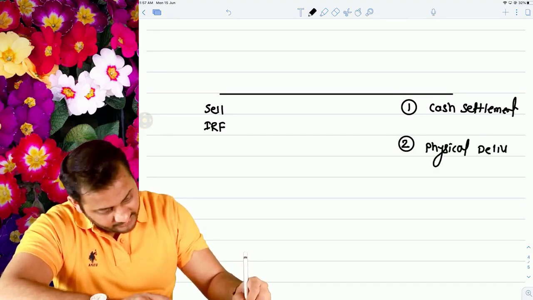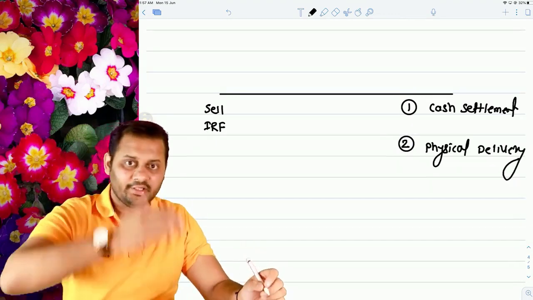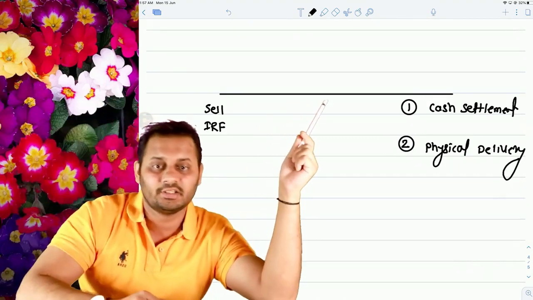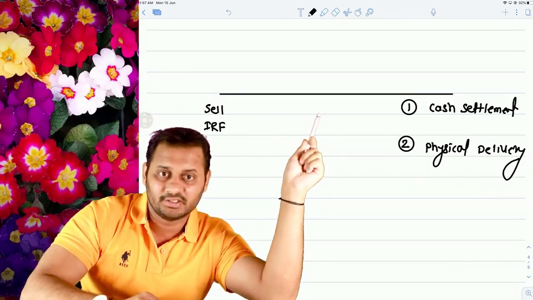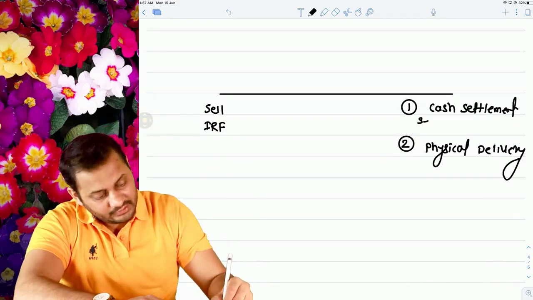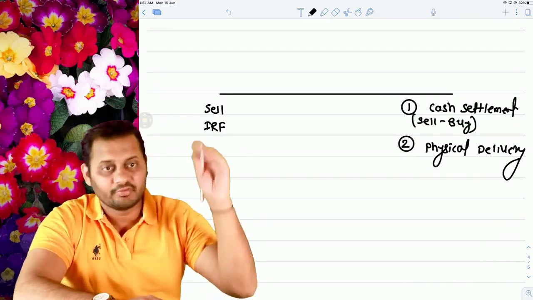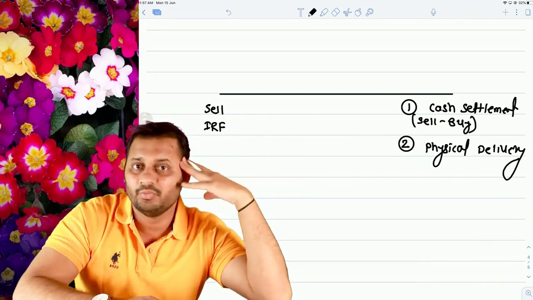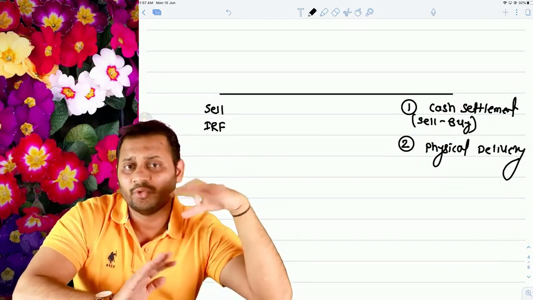Let me tell you one thing, at present in India we are only dealing with the cash settlement part. So if you have sold futures in the beginning, you will have to buy back, and the difference between sell and buy will be given to you, and this is all settled in cash. You have to do nothing else.